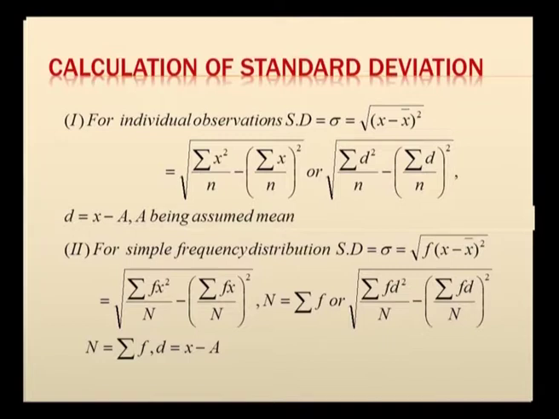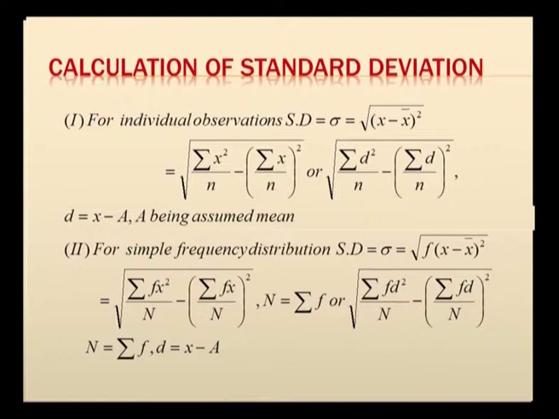Then how do you compute standard deviation for different types of data? First, for individual observations we calculate standard deviation by taking the square root of the squared deviations of all the discrete values of x about their mean x bar. If you expand and simplify, you can also represent it as square root of sigma x square by n minus (sigma x by n) the whole square. And sometimes if the values of the series are very big we can use the deviation method also.